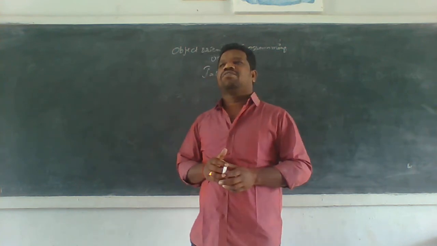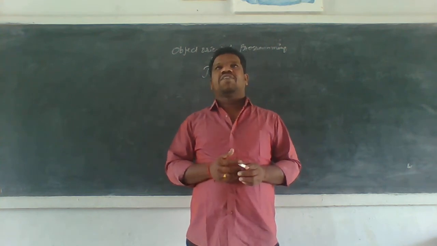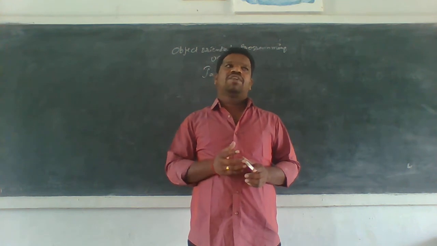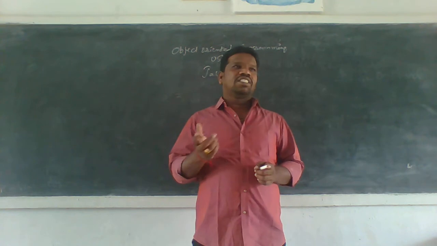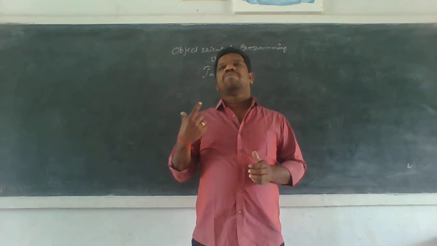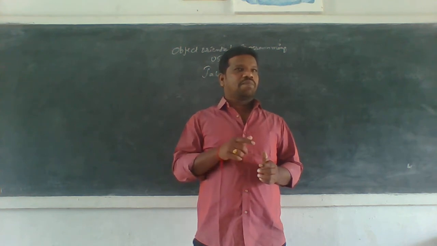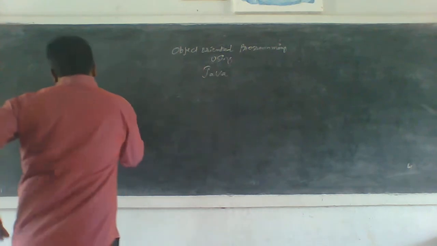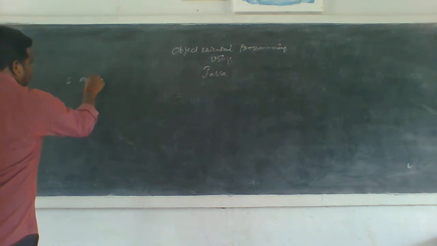Okay, the features contain 13 points. Some of the points I discussed in previous classes: Java is simple, Java is platform independent, Java is architecture neutral, Java is portable. So four points I discussed in the previous class. Today I am talking about the fifth point, that is called multi-threading.